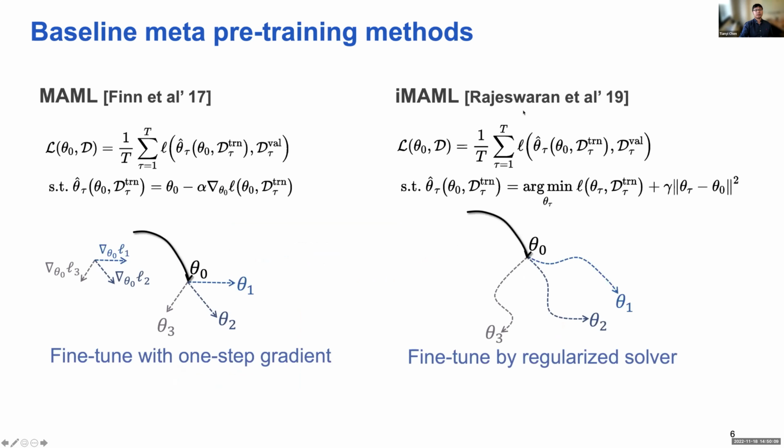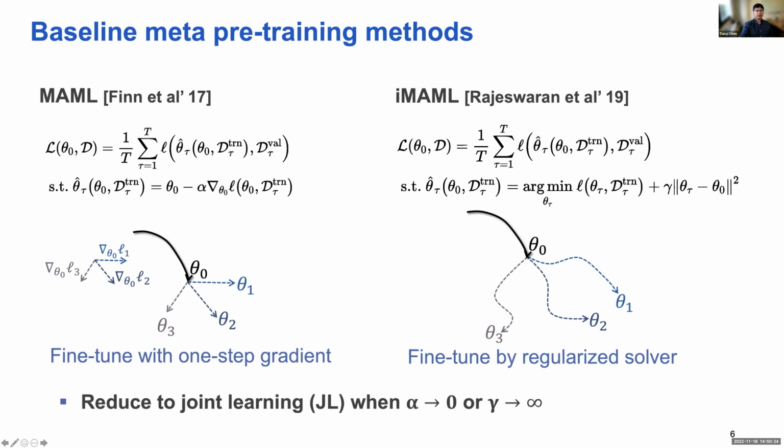There is another method called implicit MAML, which differs in how it adapts the pre-trained model theta 0. In this case, it solves a regularized optimization problem for the fine-tuning stage. And in this case, if alpha goes to 0 or gamma goes to infinity, these two meta-training methods reduce to joint learning, a joint pre-training method, which essentially finds a common pre-trained model for all tasks.